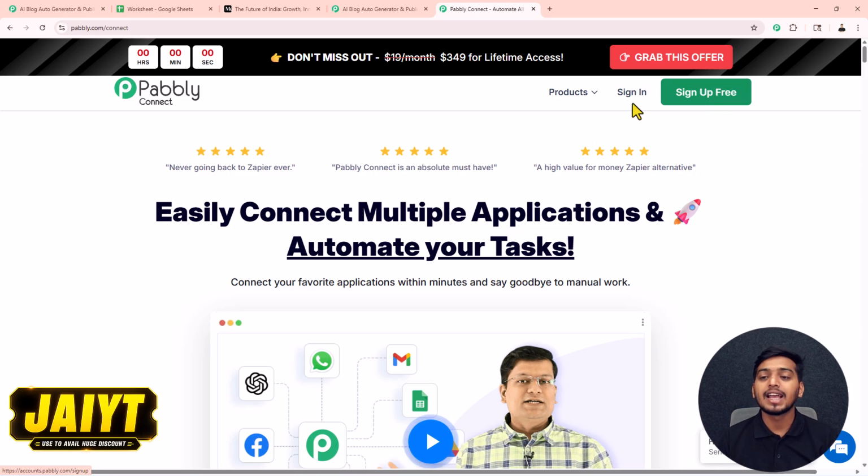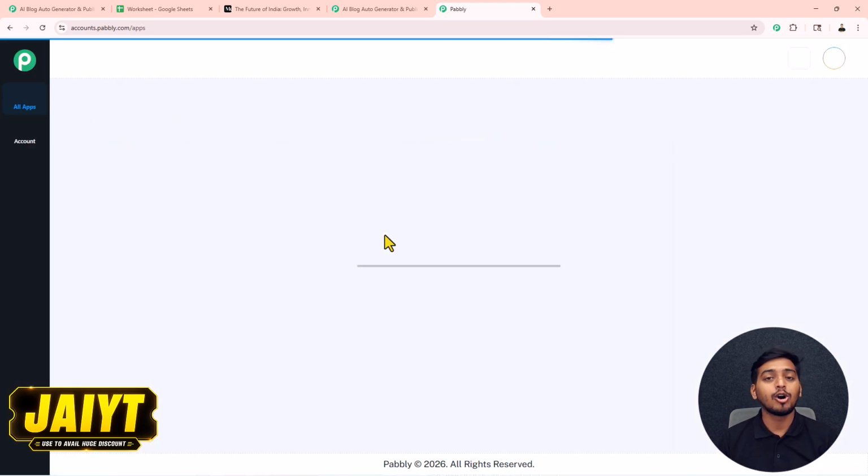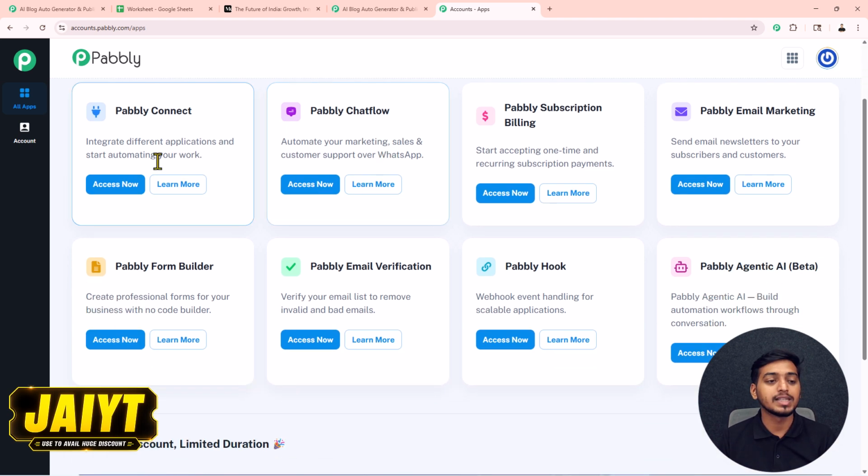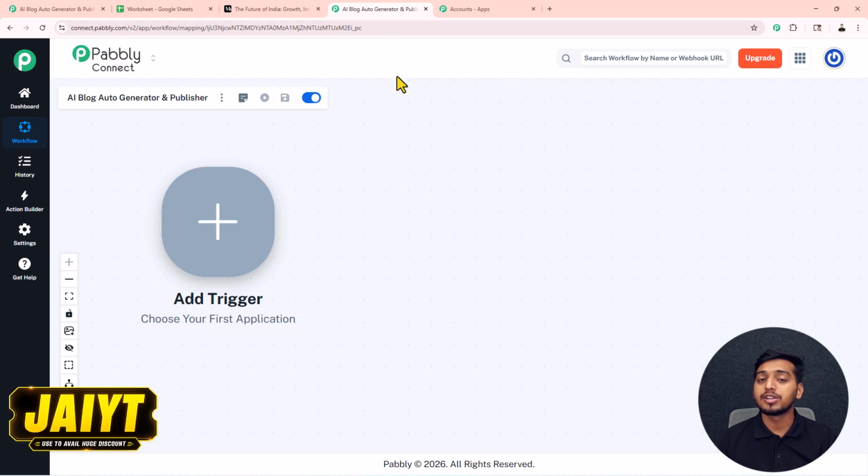But after that, click on the sign in button. You will get directed on this all apps page of Pabbly. From here we have to access Pabbly Connect. So click on this access now button. You will get directed on the dashboard of Pabbly Connect, where on the right side you will get the button of create workflow. Click on this button.